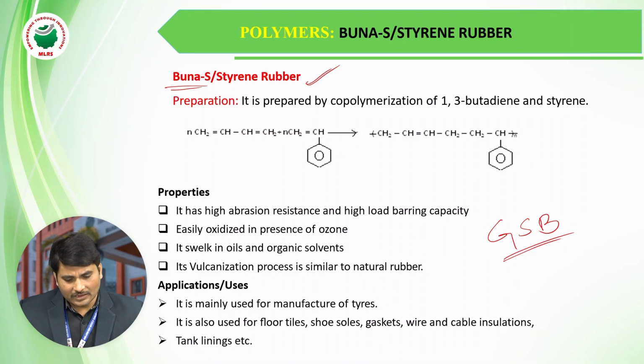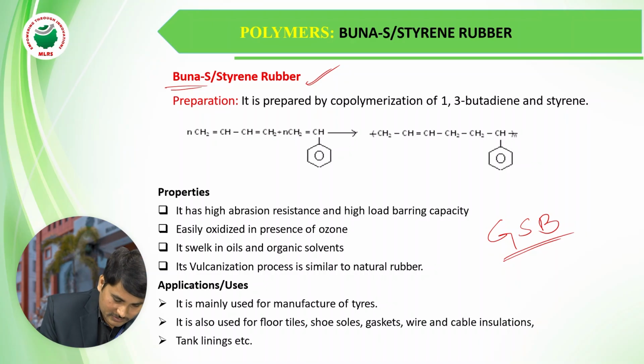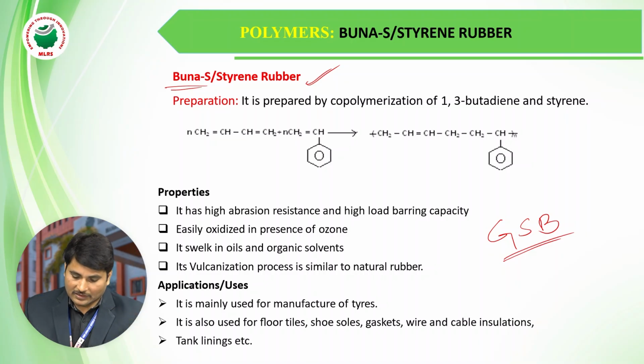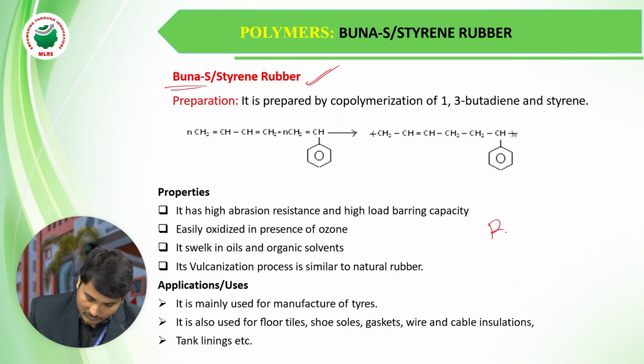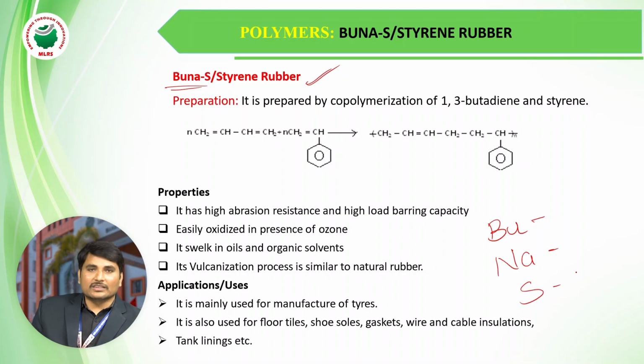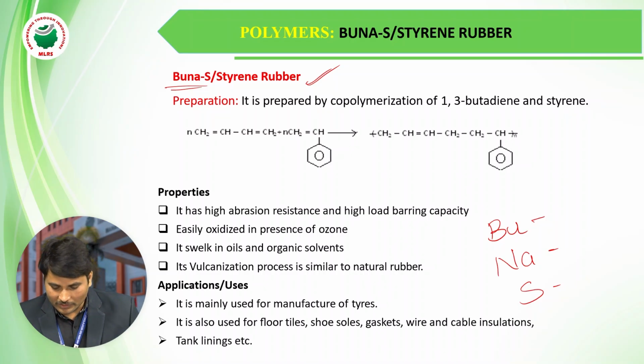We will see about the preparation of Buna S. Before that, we will see what is meant by Buna S. The name itself gives the answer to us. Here Bu and Na, Buna, and S. We have three chemical combinations, and we get Buna S. Bu means butadiene.